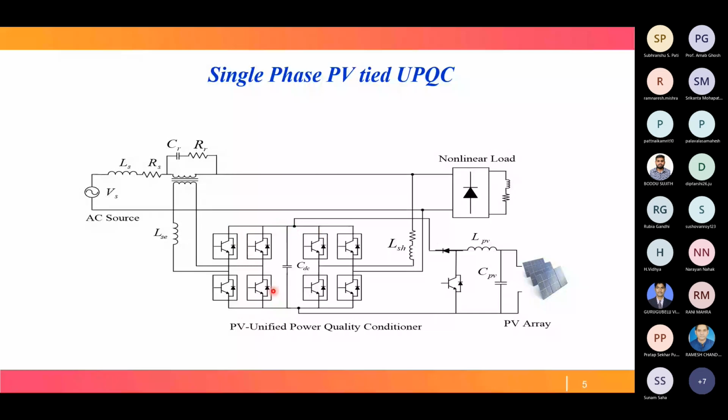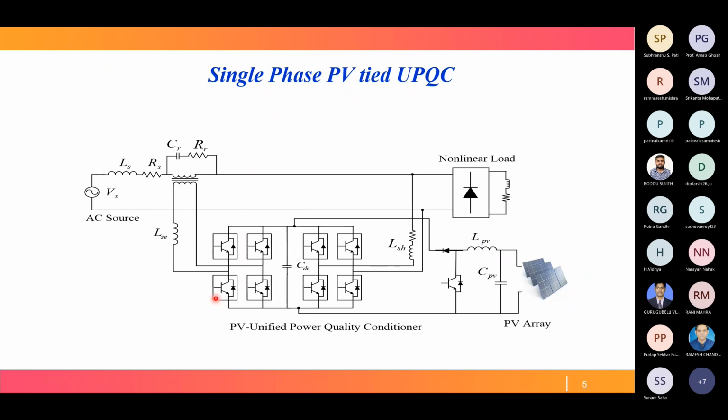They are connected through a DC link capacitor, and this DC link capacitor is fed by a photovoltaic system through a converter. These are for improving harmonics. This is the transformer through which we are injecting voltage. For improvement of the voltage signal, this capacitor is used. So this is just a schematic: source, load, photovoltaic connected through a converter.